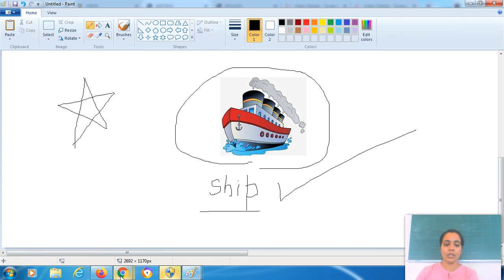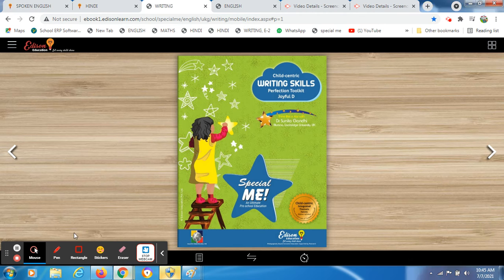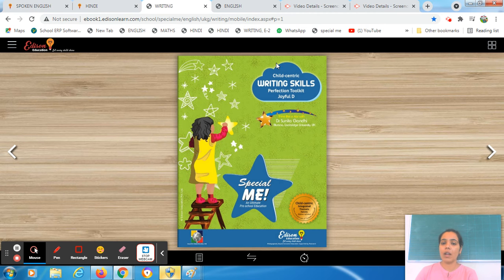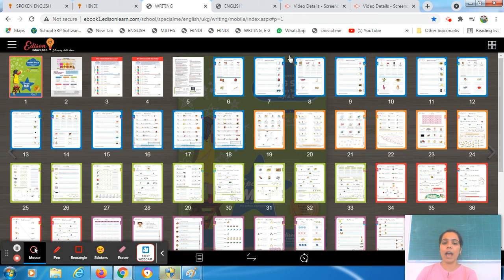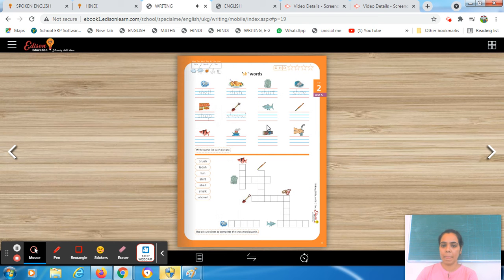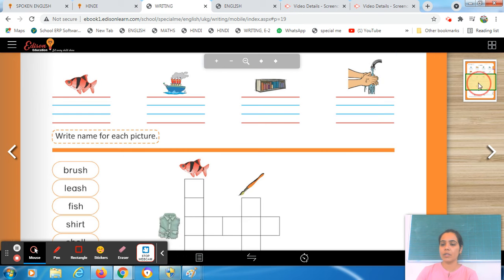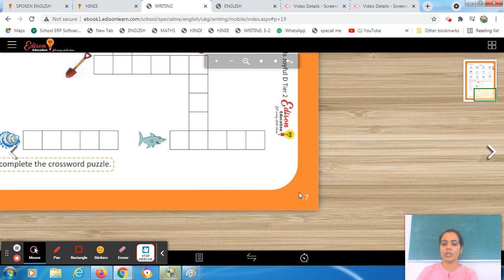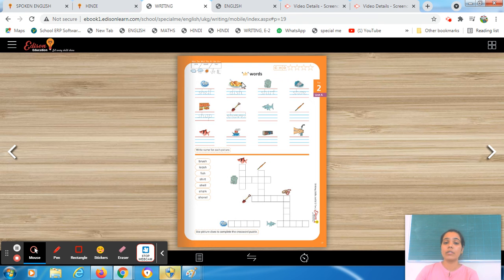Very nice. So students, now we will come towards our today's work. You all have to bring out your writing skills book which is there on screen. This is your Child Centric Writing Skills Perfection Toolkit, Joyful D. Along with it, you must have a sharp pencil and eraser. Till then I will open your writing skills book. Students, you have to come to page number 1717 from your book. If you want to see it, you will see the number mentioned below. It's 1770.